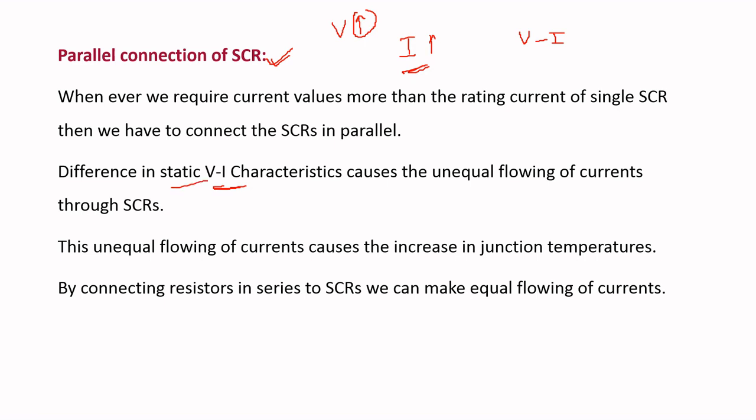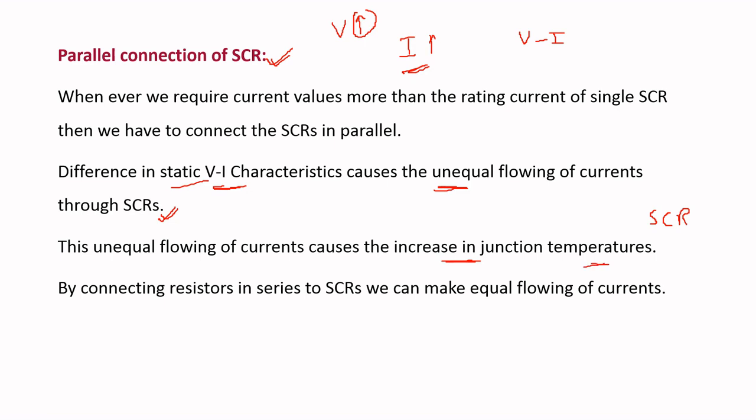This difference in static VI characteristics causes unequal currents to flow through the SCRs which are connected in parallel. These unequal currents cause an increase in junction temperatures, and this increase in junction temperature causes damage to the SCR. So we have to protect the SCR from high junction temperatures.